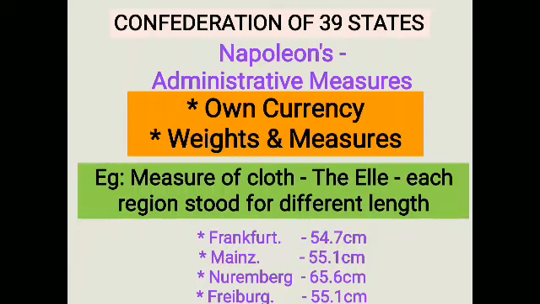The new commercial classes argued for a unified economic territory allowing the unhindered movement of goods. If custom duties are continuously paid, it is not beneficial for the merchants. So they argued for the creation of a unified economic territory allowing the unhindered movement of goods, people and capital.